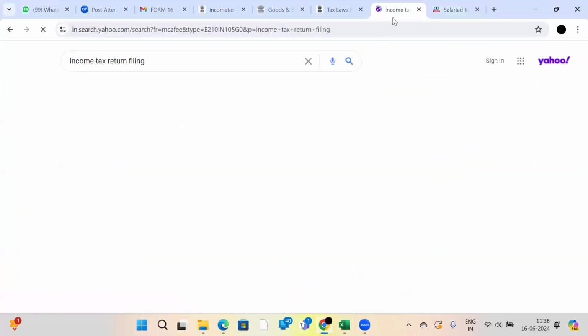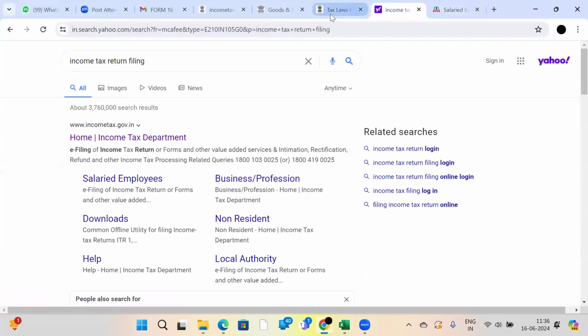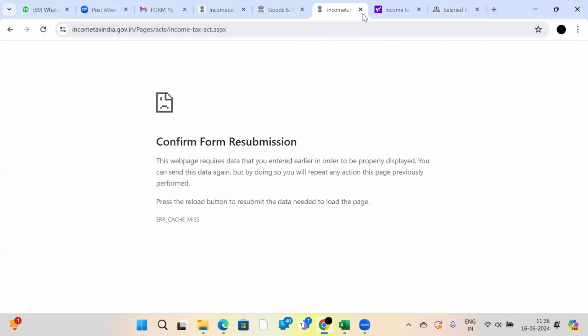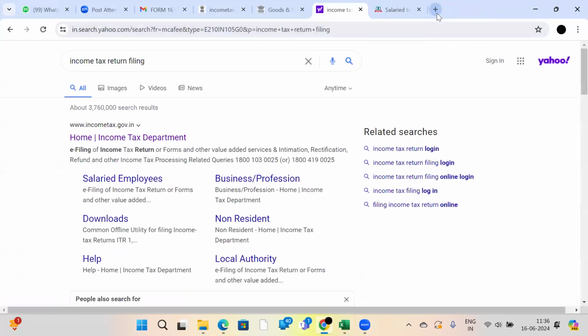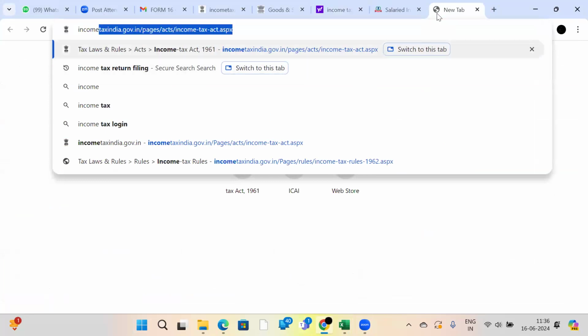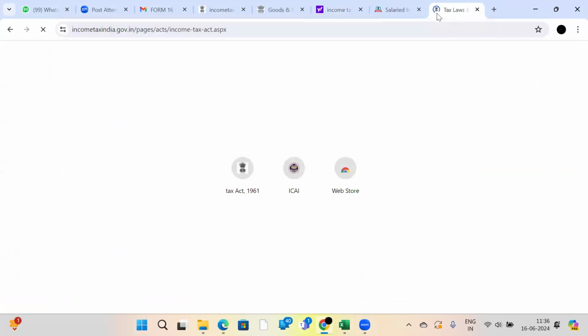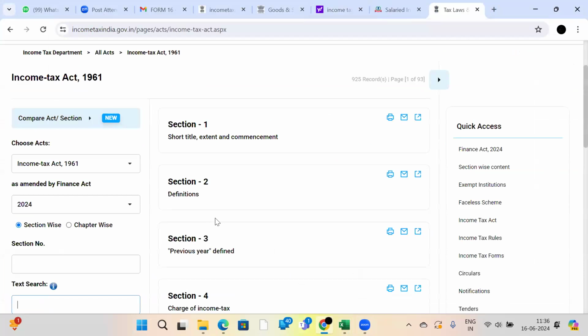Okay. This is the income tax website, right? I told you to take this website, incometaxindia.gov.in. Go here.